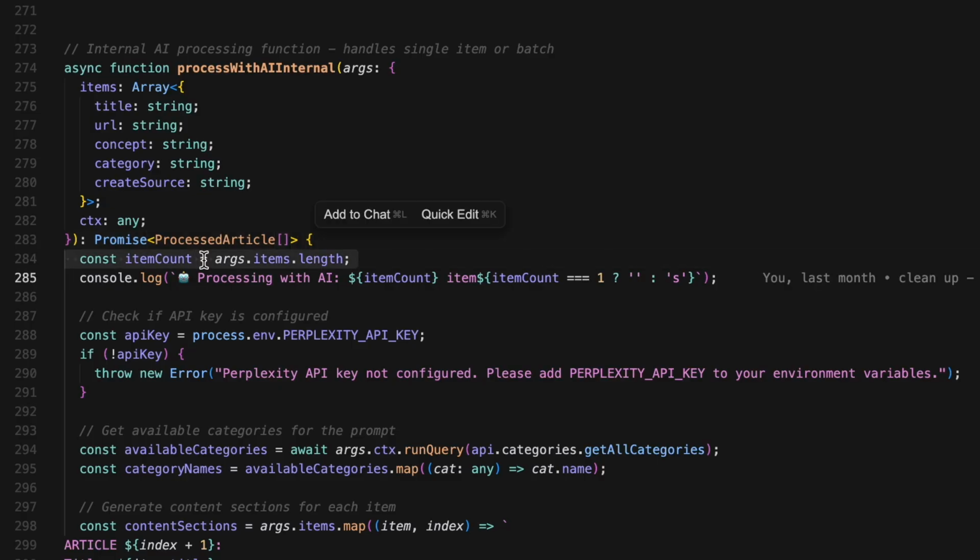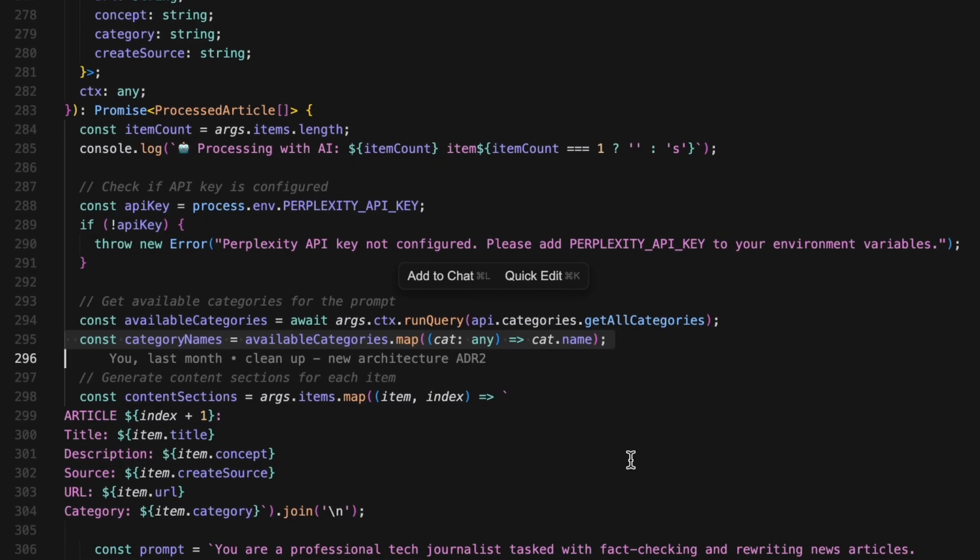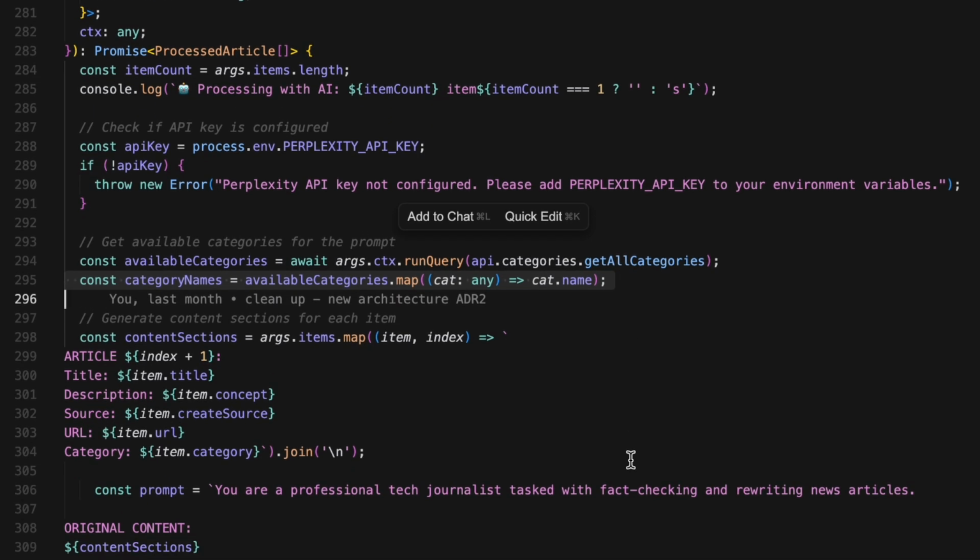First thing it does, count how many items were processed and log it. Notice that little ternary operator. If there's one item, it says item. If there's more than one, it says items. Nice touch, eh? Then we check for the API key. Now we fetch all available categories from the database, because we need to tell the AI what categories exist in our system so it can categorize the article correctly. We map through all the categories and extract just the names into an array.